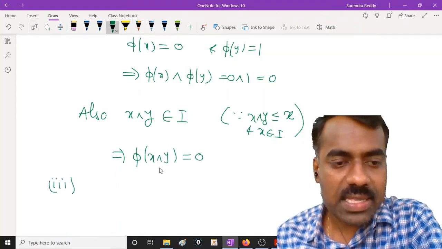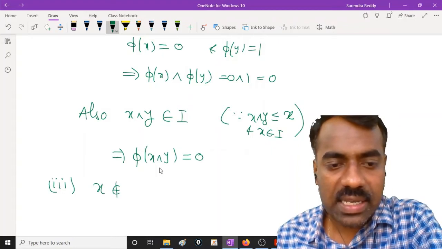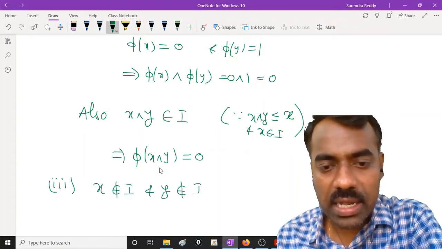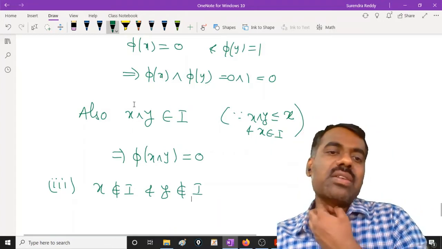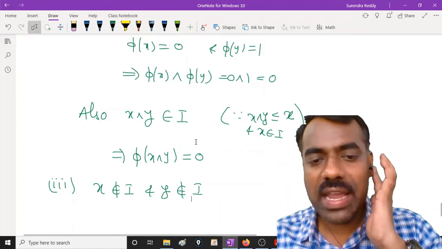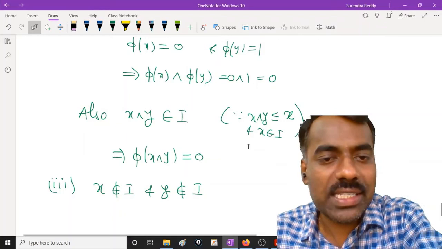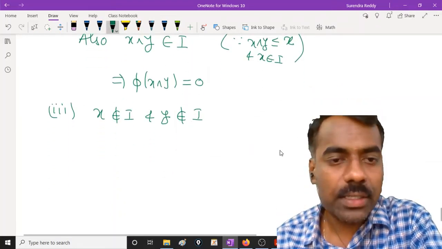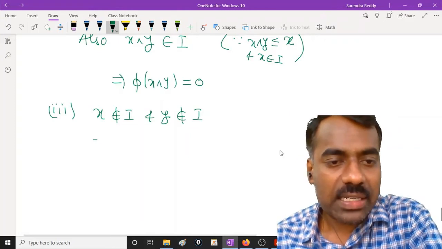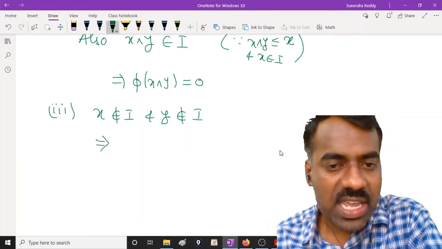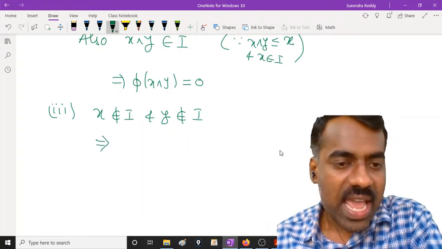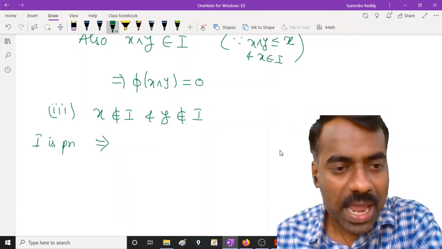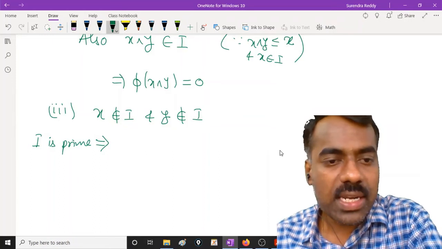Now the third case is that x is not in I, and y is also not in I. If you remember, so far we have not used anywhere that I is a prime ideal, we just used the definition of an ideal, not necessarily prime. Here we will use the fact: if x is not in I and y is not in I and I is a prime ideal, what can you guarantee?